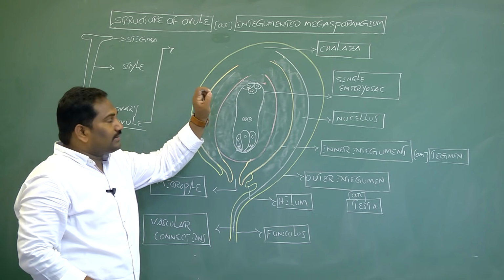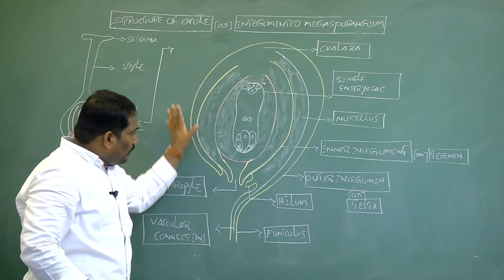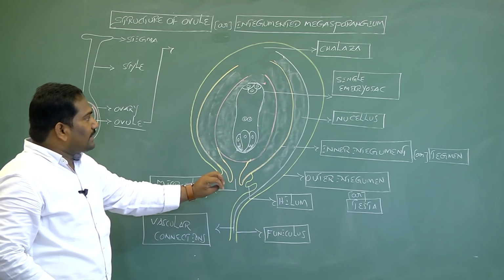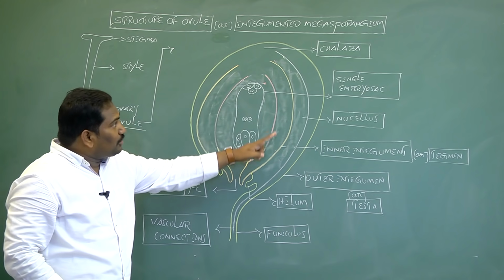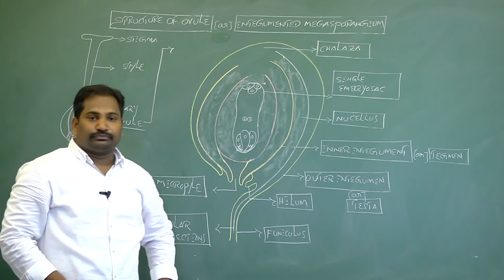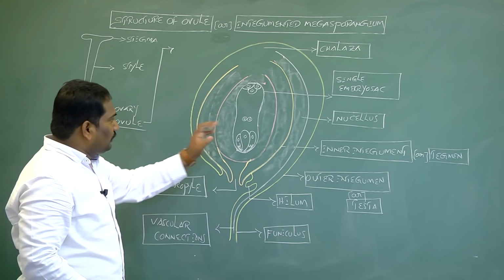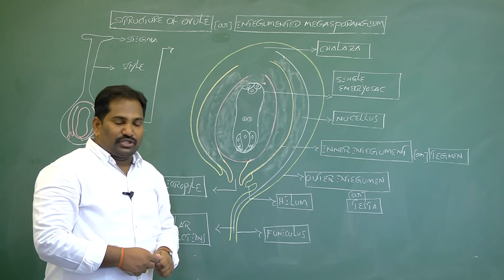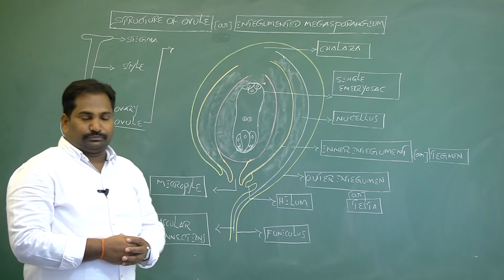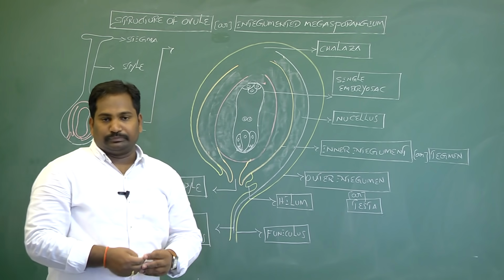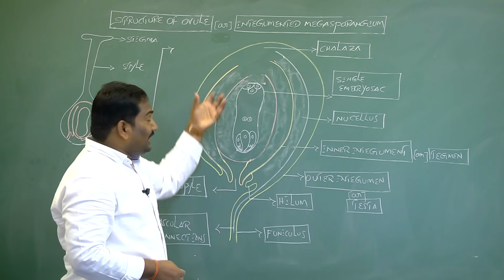Now I can discuss the structure of the ovule, which is also called the megasporangium or integumented megasporangium. Generally it looks oval in shape and whitish in color.